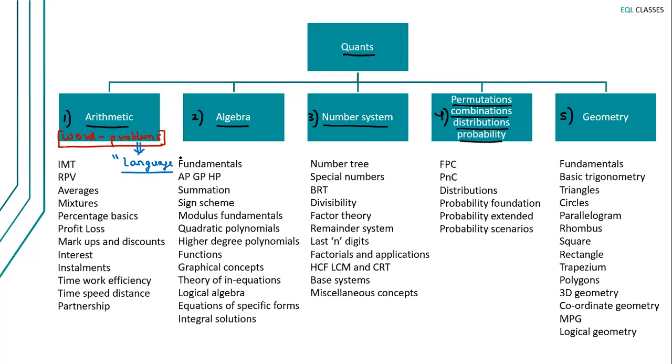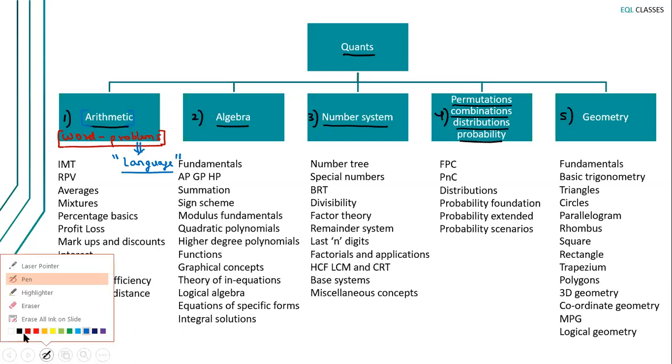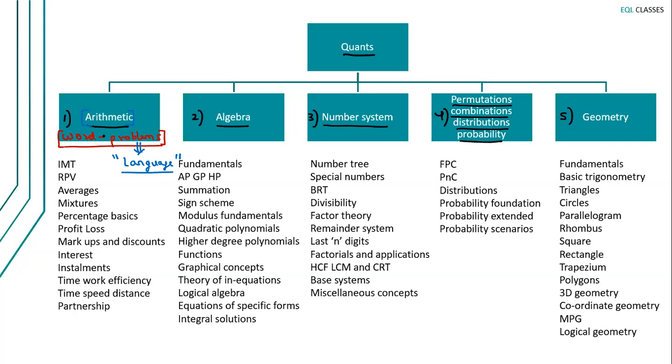So language will play a very, very important role in arithmetic. The first step in becoming good at arithmetic is to read the question very properly, with proper care. Once you do that, 50% of your job is already done.